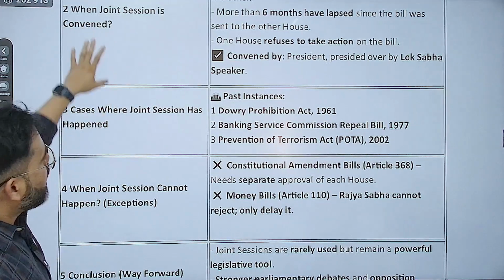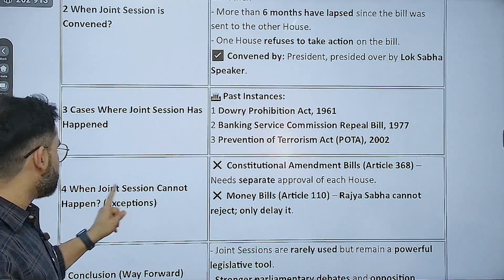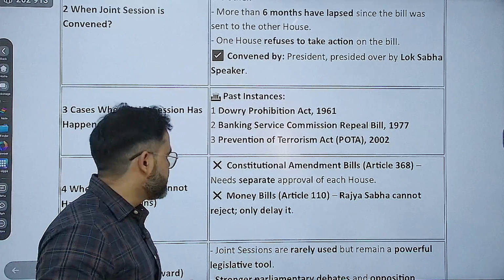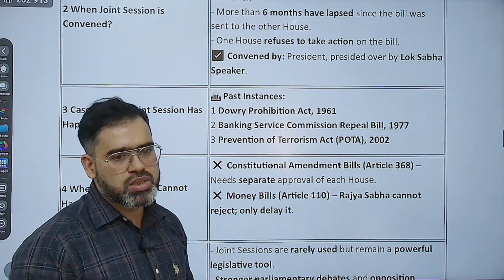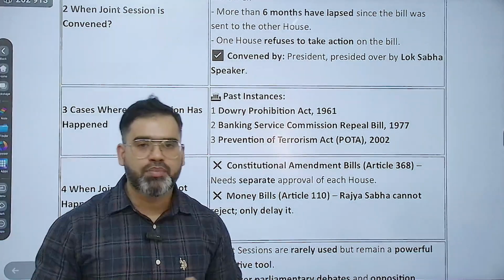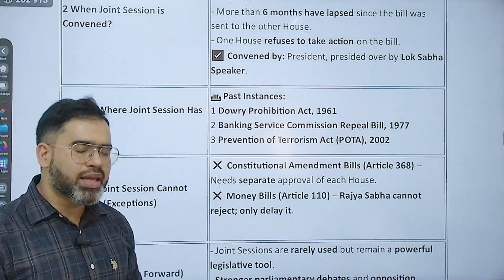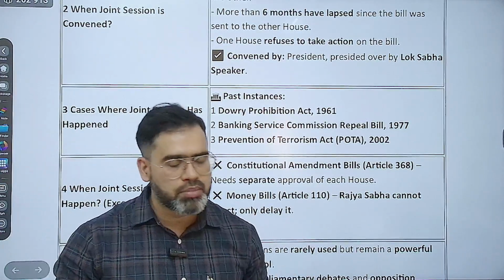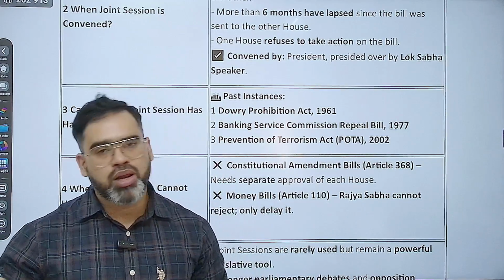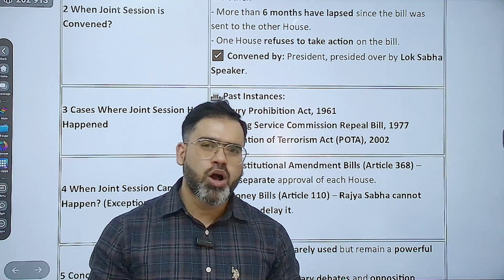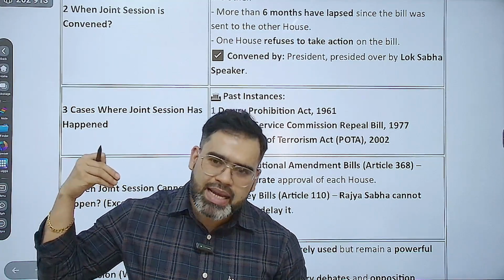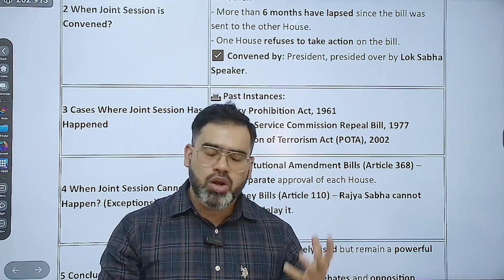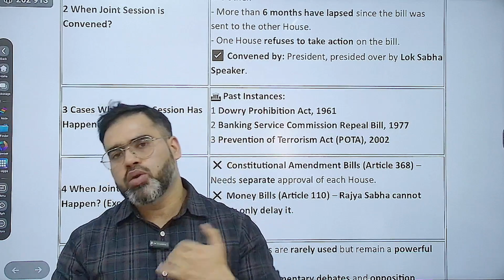अब ये हो गया आपका एक part solve. Second part is when joint session cannot happen, that is exceptions. I told you, constitutional amendment bill, जो Article 368 होता है, that needs separate approval by each house. That means both houses should not come together and pass it, because if they come together and amend the constitution, then Lok Sabha will have more authority, because Lok Sabha has 543 members and Rajya Sabha has only about 245 members. If all the 245 members are against that amendment and Lok Sabha is supporting it, definitely Lok Sabha can override the Rajya Sabha's power.